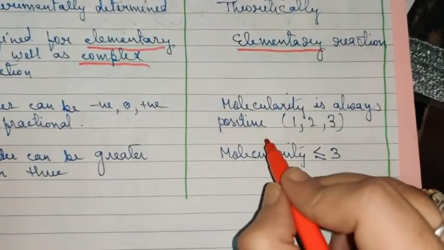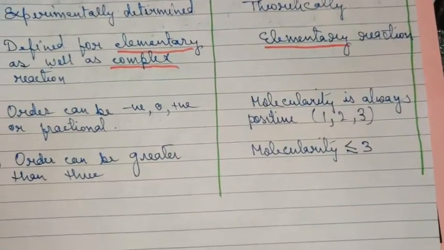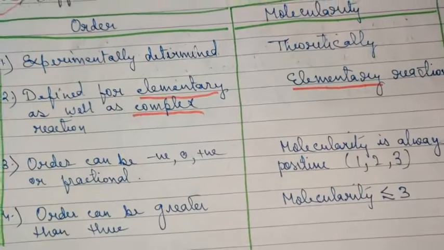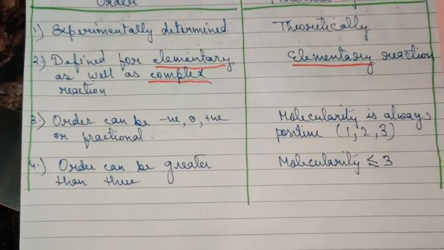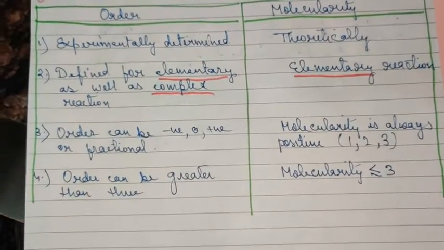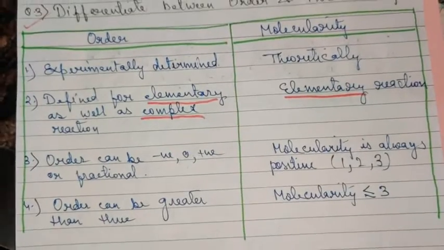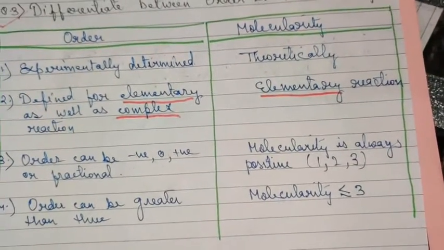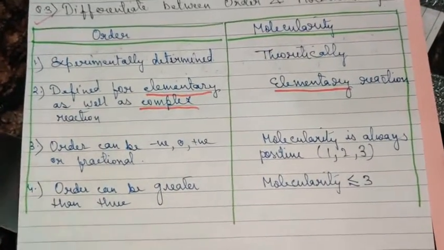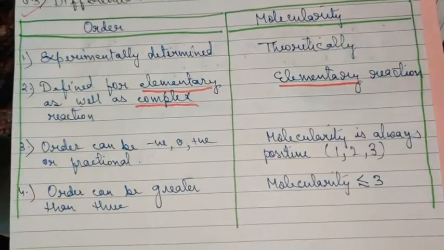Molecularity is always positive and it can be either 1, 2 or 3. Why it cannot be 0, I have already explained to you. Why it cannot be more than 3, this also I have explained to you in the form of a question. Then why can it not be fractional? Because a molecule will go and collide as a whole. It is not possible that just half of the molecule or 1/4 of the molecule is going and hitting the other particle and the rest remains in place. The molecule will move as a whole and hit the other particle. So again, the molecularity cannot be fractional.